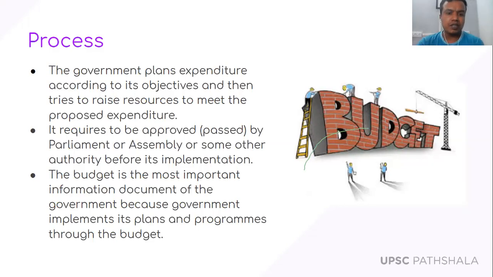So the process of government budgeting is that the government plans expenditure according to its objectives and then tries to raise resources to meet the proposed expenditure. It's a reverse way, right? Reverse means what? First, government makes a plan of expenditure that I am going to spend this money on these activities.